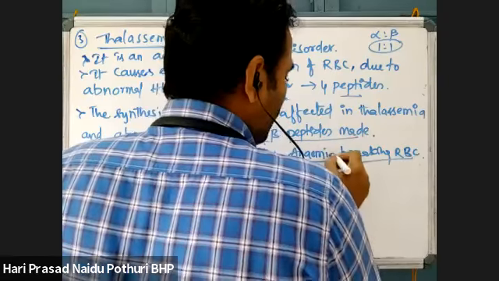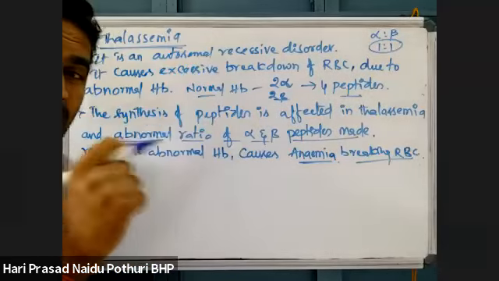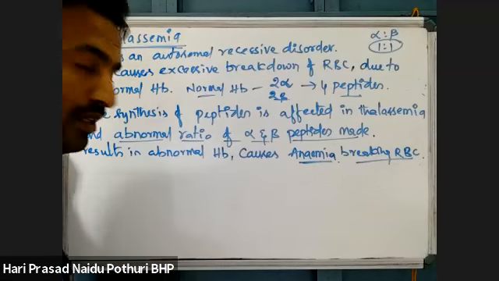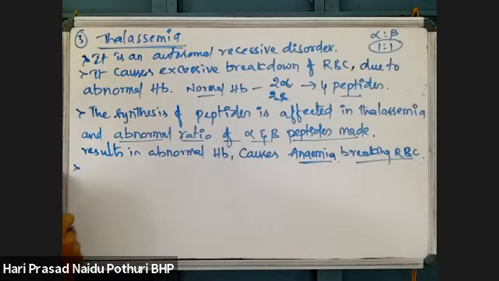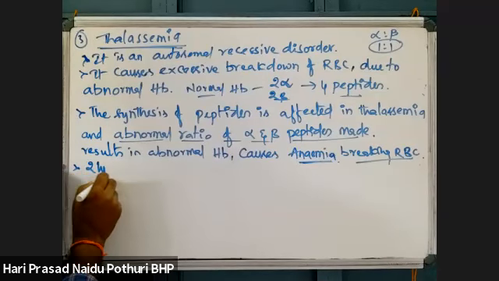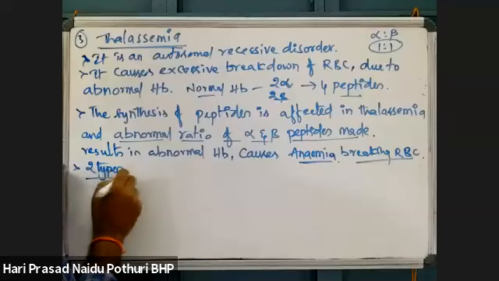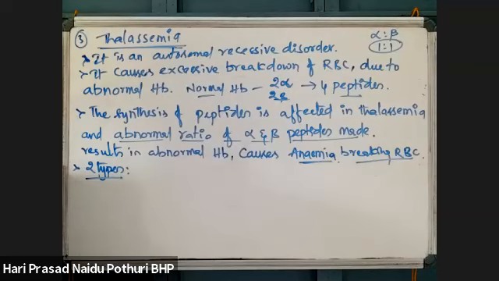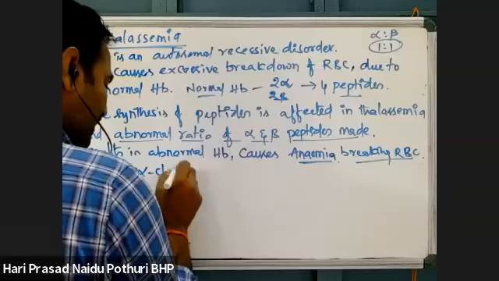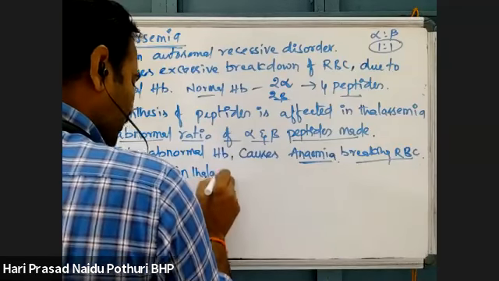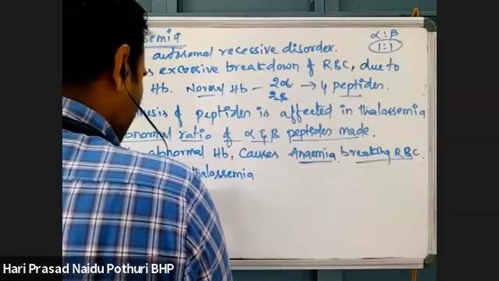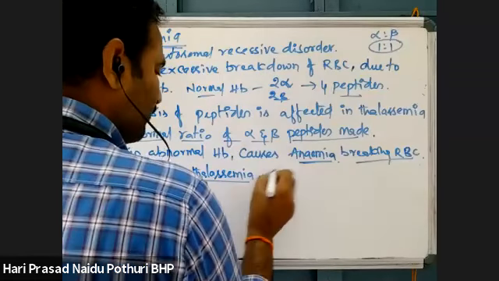Here, just now we saw sickle cell anemia, which is abnormal hemoglobin only. What is the difference between that sickle cell and this one? I will tell you. Here, thalassemia is of two types. Alpha chain thalassemia is one.